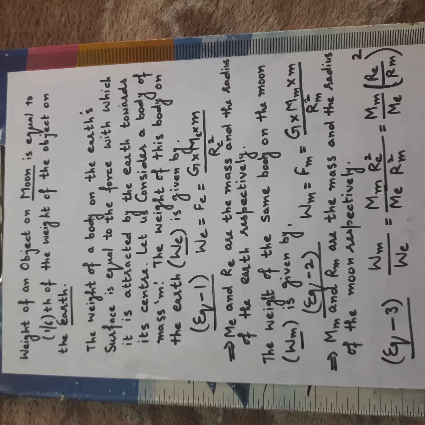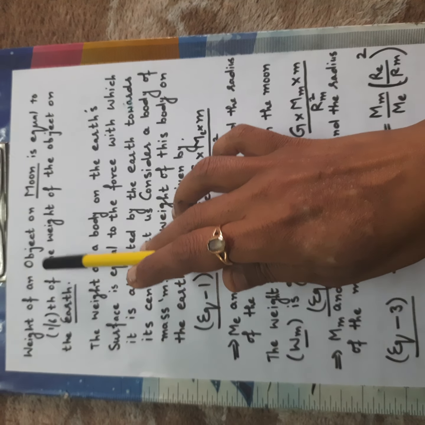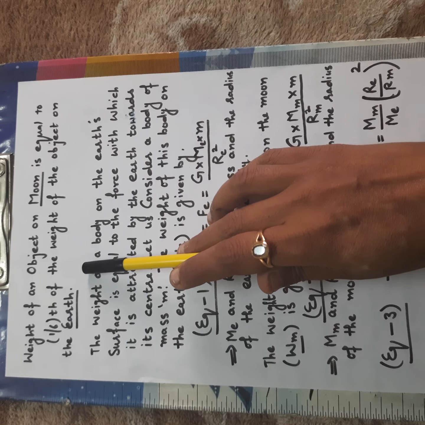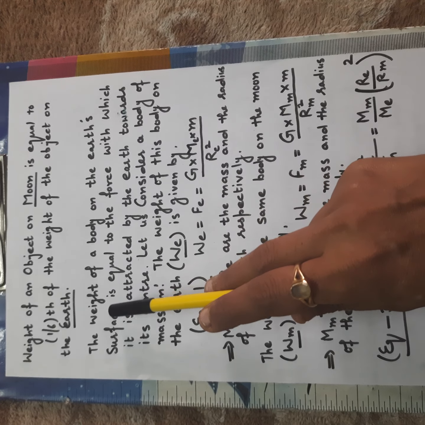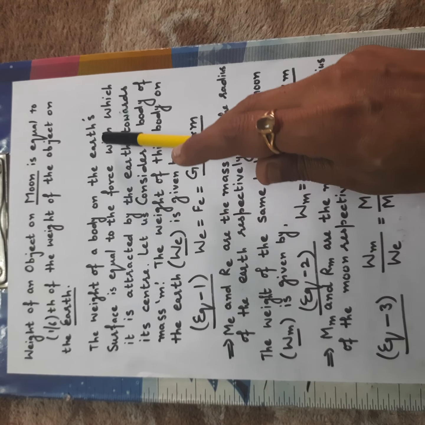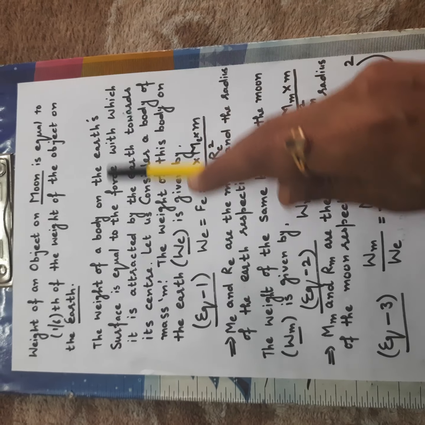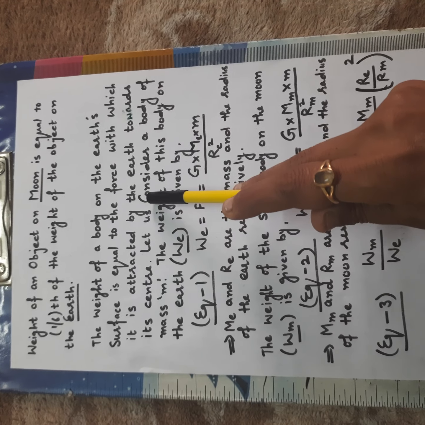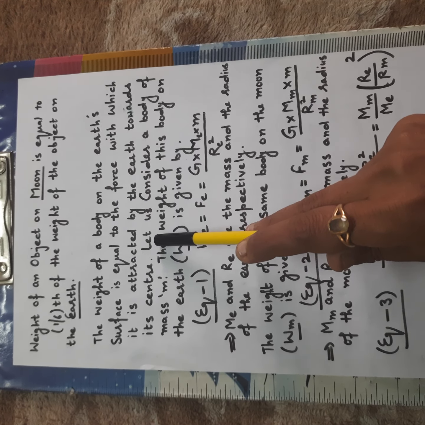So class, now let's begin with the next article. Weight of an object on the moon is equal to 1/6 of the weight of an object on the earth. So this is the next article. For that, we will start with what you all know very well: the weight of a body on earth's surface is equal to the force with which it is attracted by the earth towards its center. It is called gravity. You all know.